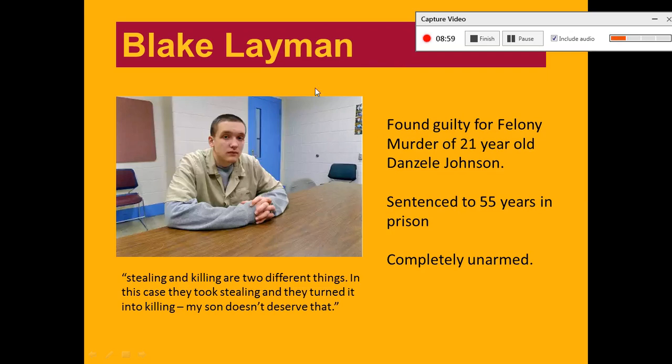And because Blake decided that he wanted to break into this man's house anyway, he was charged for the murder. He was found guilty of his friend Denzel Johnson's death. He was sentenced to 55 years in prison, and again, Layman was completely unarmed.